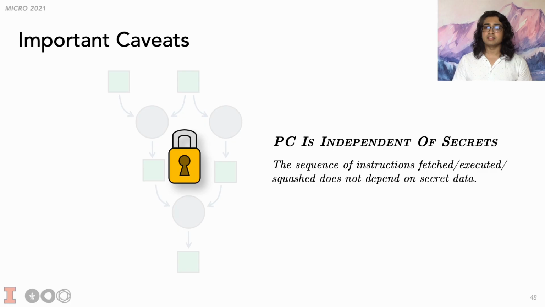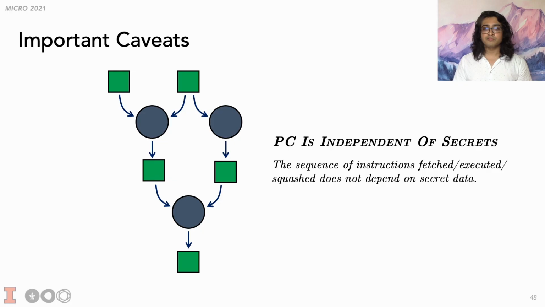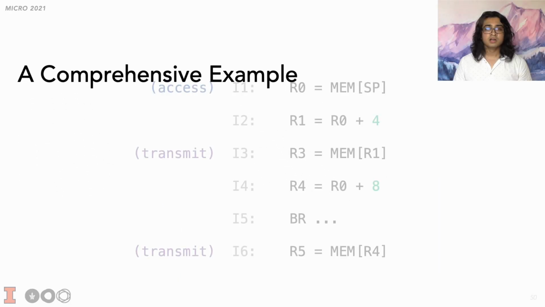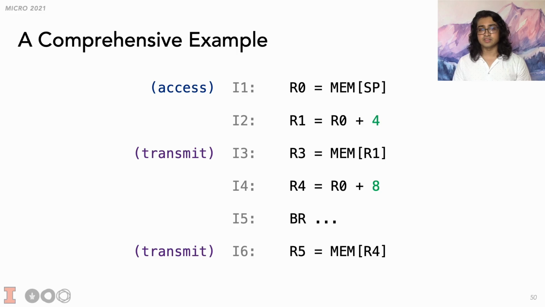This guarantees that the execution graph of the program is never a function of secret data, and so we're free to propagate untaint through the data flow graph to our heart's content. Now that we've dotted our I's and crossed our T's, let's take a minute to see how all these concepts fit together. Let's walk through a simple yet comprehensive example.